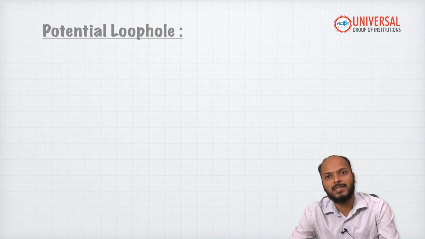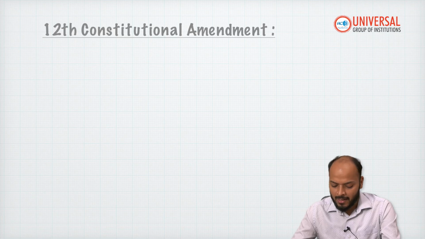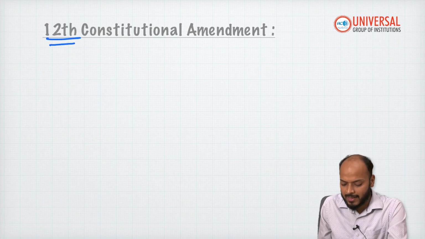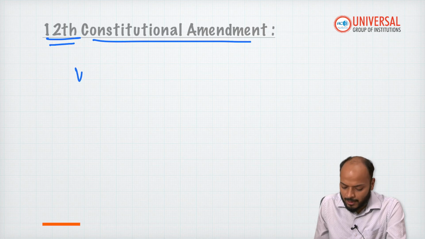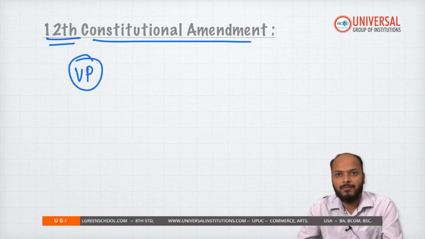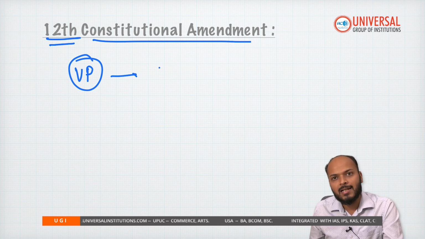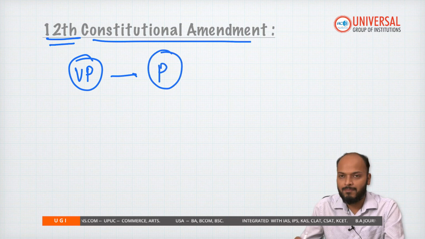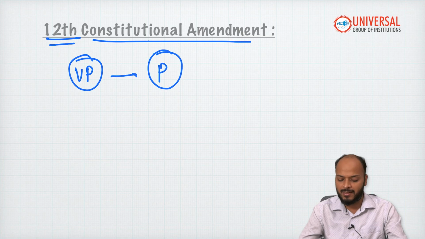However, some experts say even this loophole is not available. The reason being, the 12th Amendment of the Constitution of USA says that the qualifications needed to become vice president of the country are exactly the same as to become president, or a person cannot run for the post of vice president if he or she is not eligible to run for the post of president.